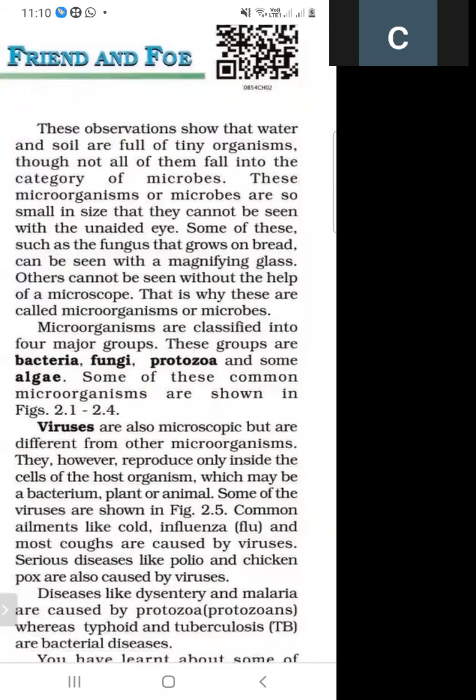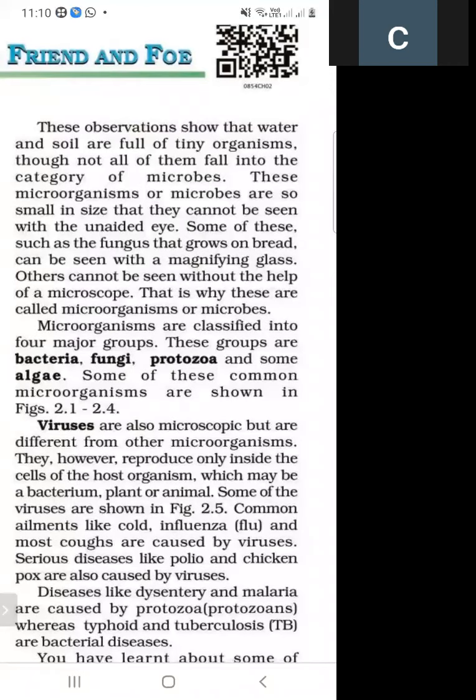Some of these, such as the fungus that grows on the bread, can be seen with the help of a magnifying glass. But the others cannot be seen with the naked eye, only with a microscope.